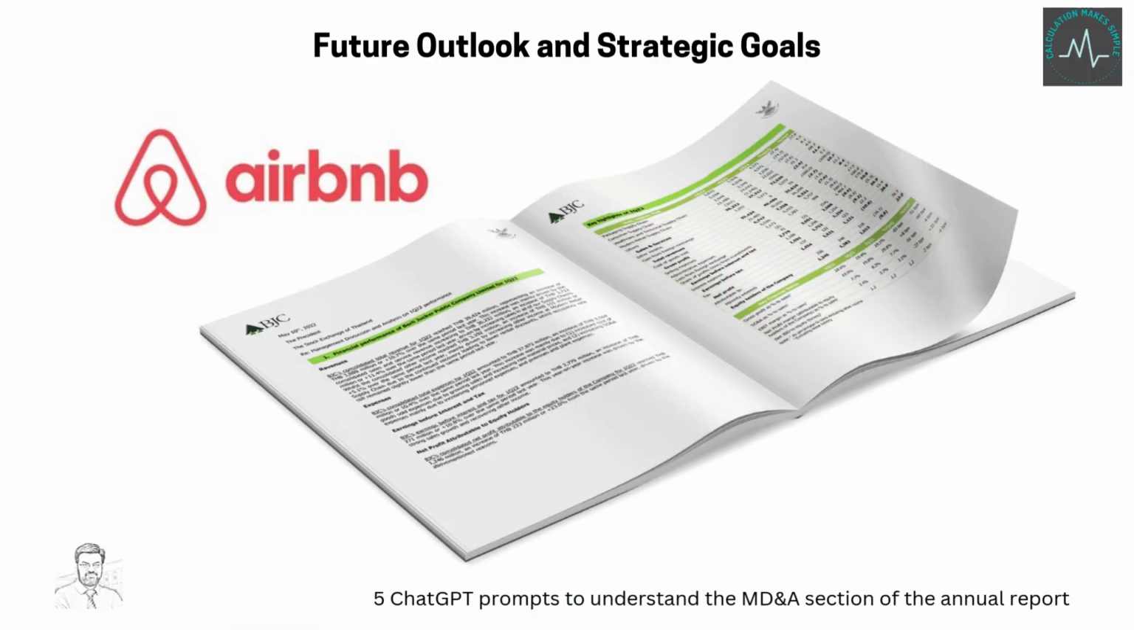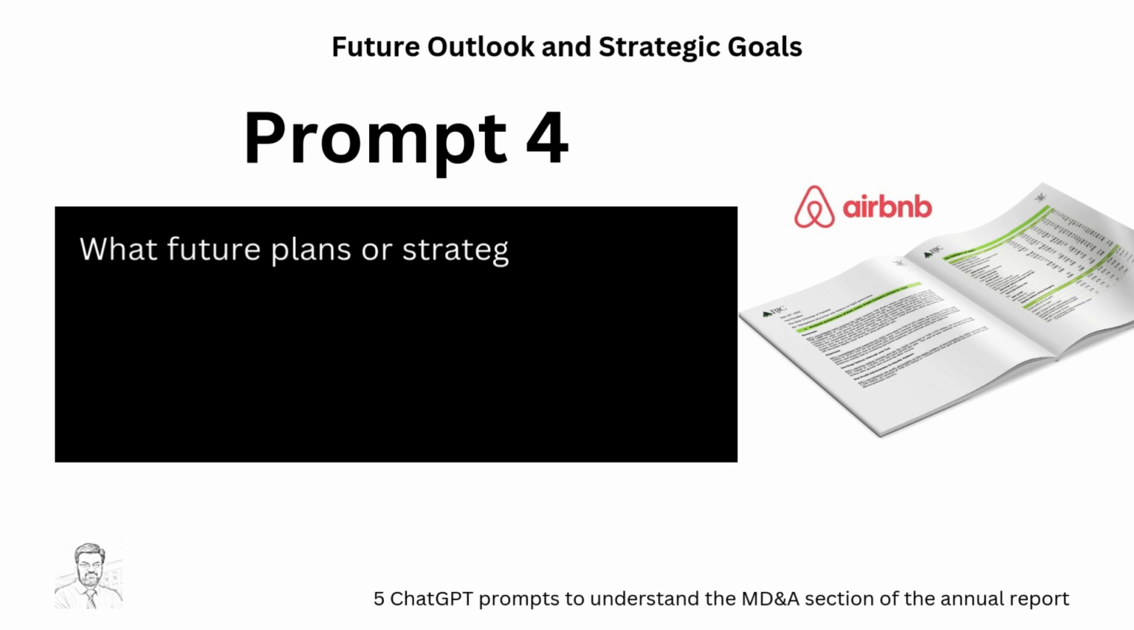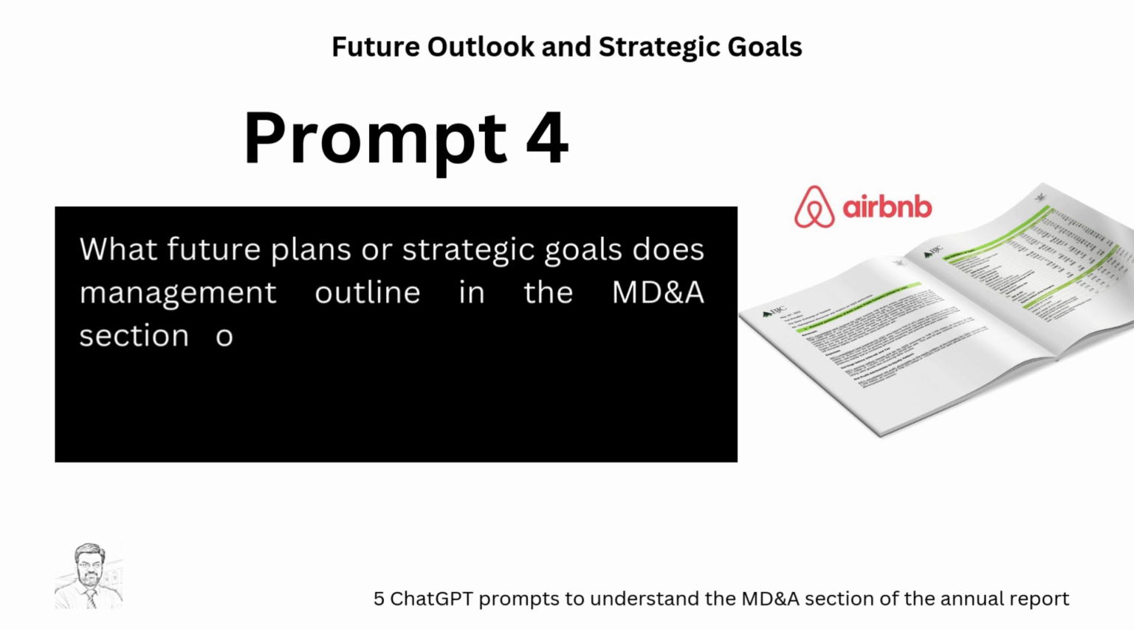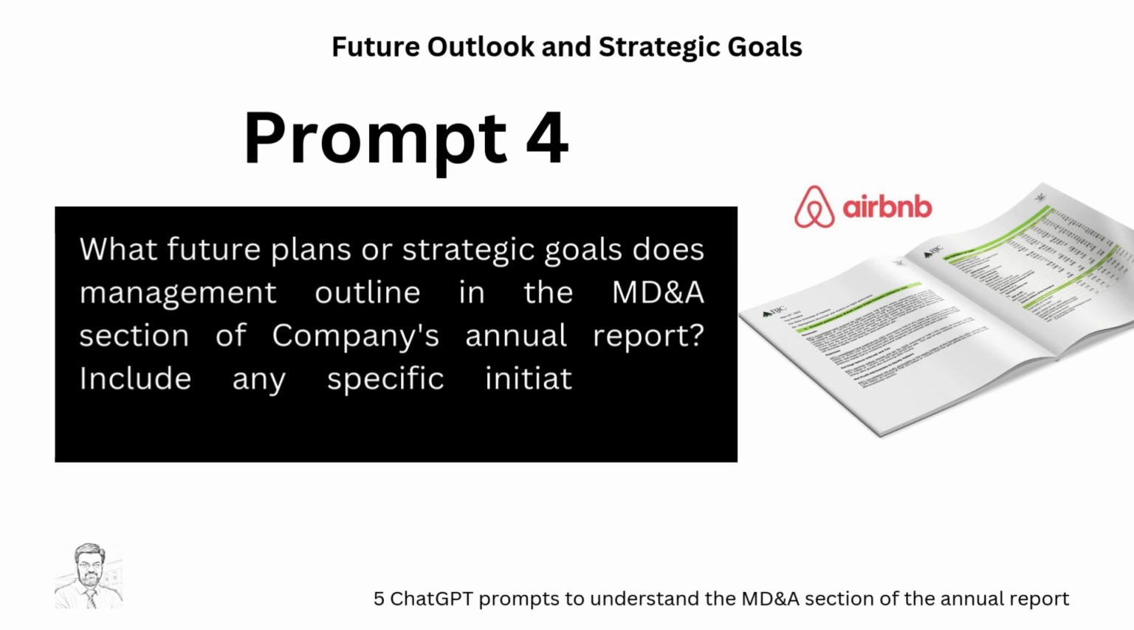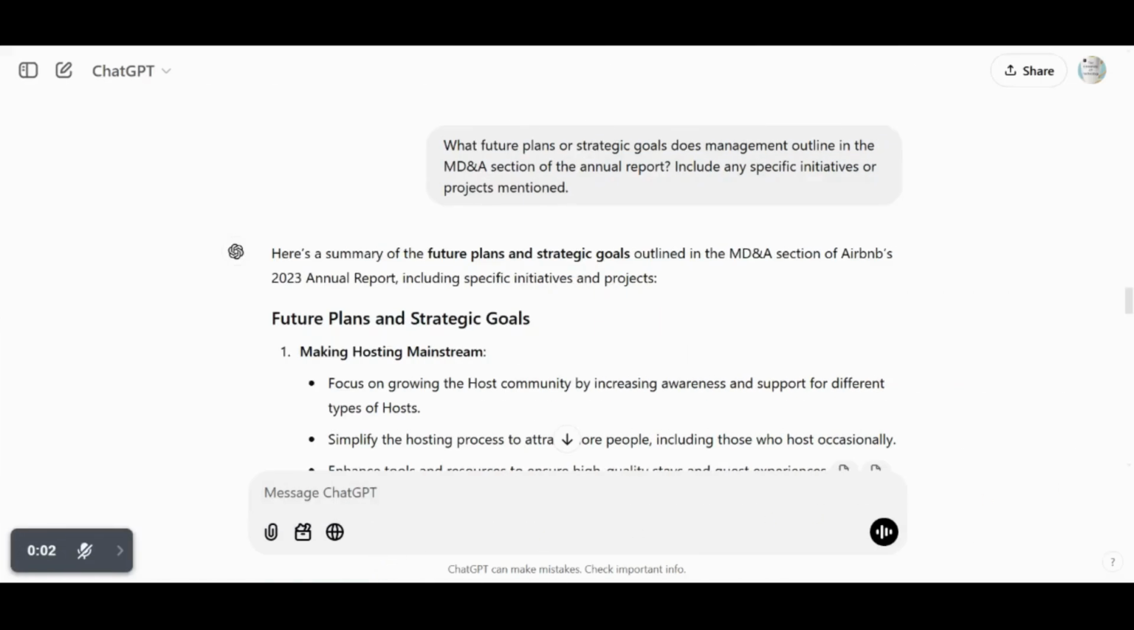The next we do is future outlook and strategic goals using ChatGPT. The prompt is: What future plans or strategic goals does management outline in the MD&A section of the company's annual report? Include any specific initiatives or projects mentioned. Now we inserted this prompt, and look how ChatGPT replies.